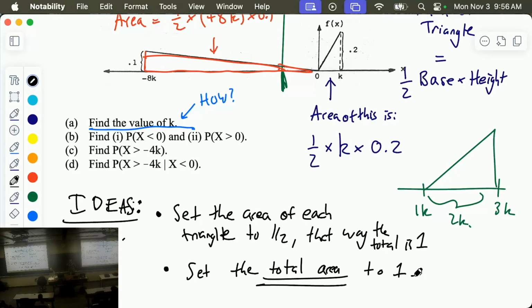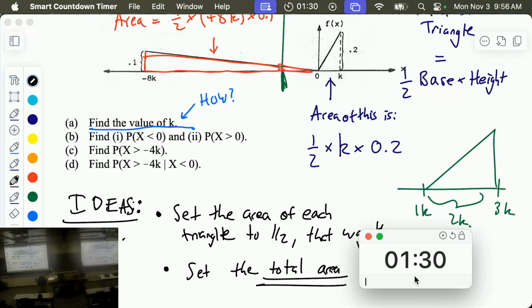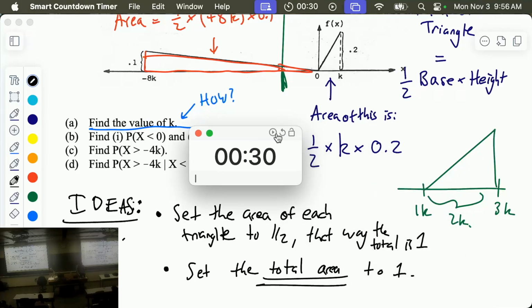Okay, let's take 30 seconds. I'm going to have a hand vote on these two ideas in a second, which one you think is the right way to go. So take 30 seconds and think, and then I will poll you with your hands. This is the kind of thing where we told you all the rules for probability. You need to be able to put them together with logical thoughts. You can't just memorize the formula and be okay. So this is the kind of thinking you have to do to answer these kinds of questions. It's unavoidable, and you have to have your head screwed on and be thinking about it. Okay, I'll give you 10 more seconds.